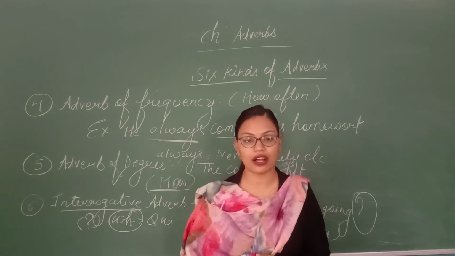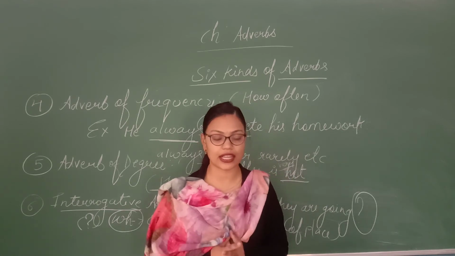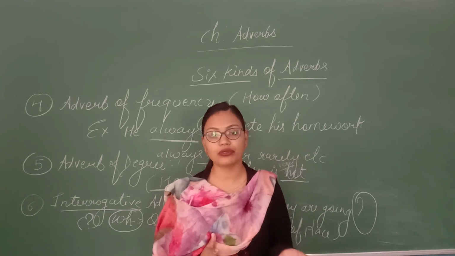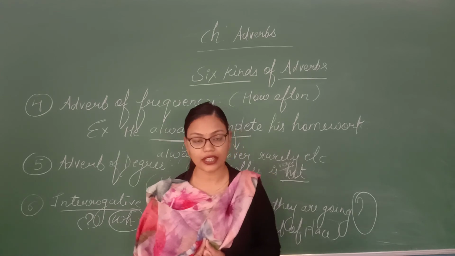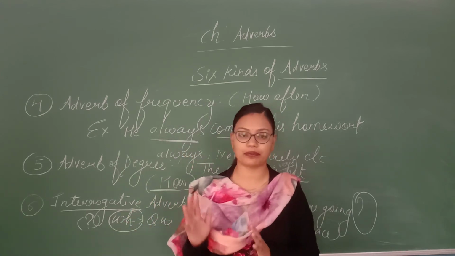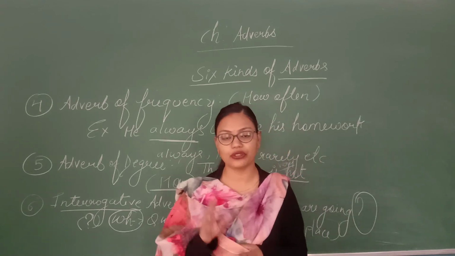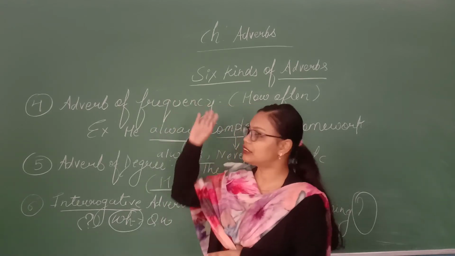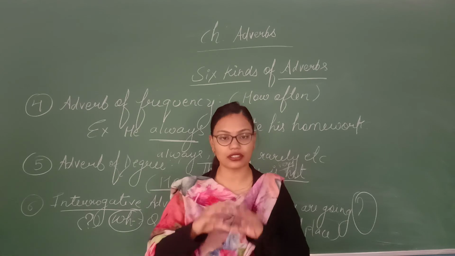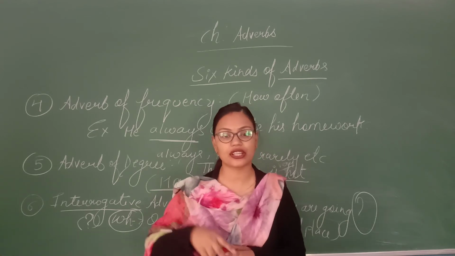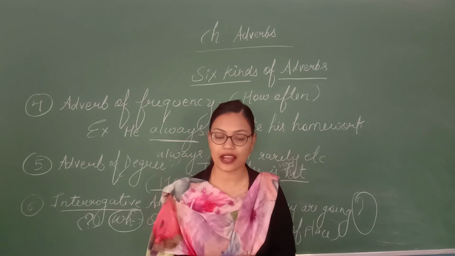You need to learn these main 6 kinds of adverb along with the definition of adverb. Then you can go through whichever book you are getting and find this topic, adverb. Just read it so that you get a clear definition and a better understanding of this chapter.